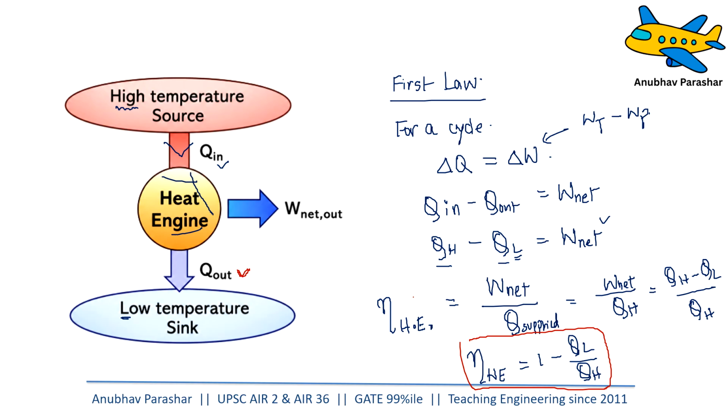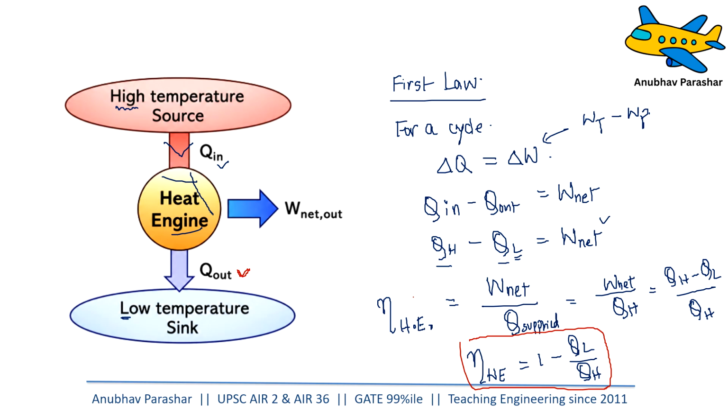Now, one way of looking at the second law of thermodynamics is also that if QL is equal to 0, what does it mean? That the efficiency of the heat engine becomes 100%, which is not possible. This is also how you can interpret it, right? Efficiency of a heat engine can never be equal to 100%, let alone more than 100%. It always has to be less than 100%. Later on, we are going to see what a Carnot engine is, and it will tell us the maximum efficiency of a heat engine possible.